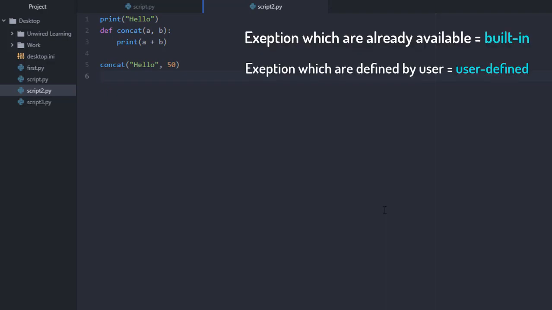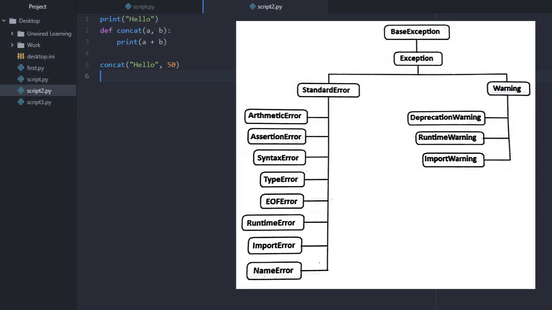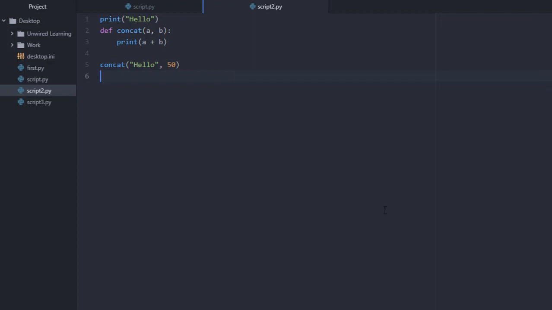The exceptions which are already available in Python are called built-in exceptions. The base class for all the built-in exceptions is the BaseException class. From the BaseException class, the subclass is called Exception, and from that there are different subclasses called standard exception and warning. So that means there is a base class for exception, and then there is a subclass, and then there are some standard errors, and then there are some warnings.